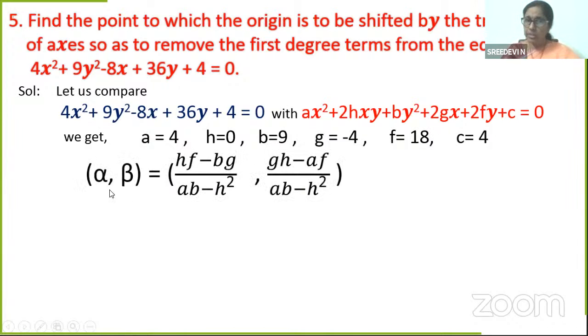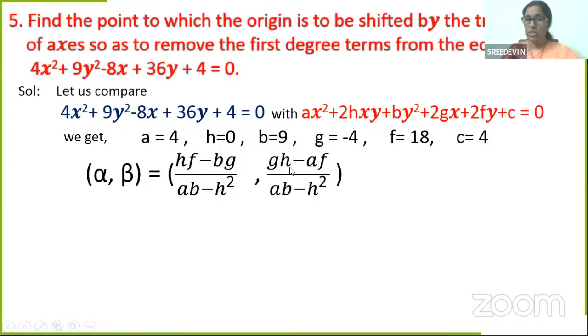Now what is the point alpha, beta to which the origin should be shifted? HF minus BG by AB minus H square, comma, GH minus AF by AB minus H square. We have seen this formula just now, isn't it? We will substitute the values. What is h? 0. So this becomes 0 minus B into G, minus 9 into minus 4, minus of minus, it will become plus 36. AB, 9 fours are 36, minus H square is 0. So 36 by 36, it's 1.